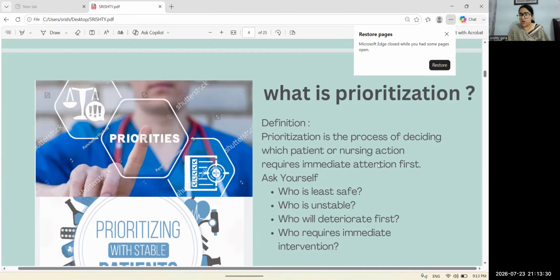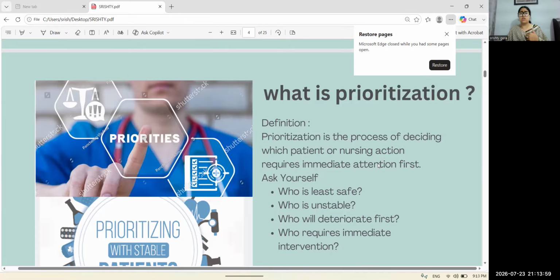So we have to look out for this. The next one is, who will deteriorate first? Whose health is getting worse? So we need to prioritize that person first. The next question we have to ask ourselves is, who requires immediate intervention? As a safe nurse, you have to think critically and select the patient who needs an intervention first.